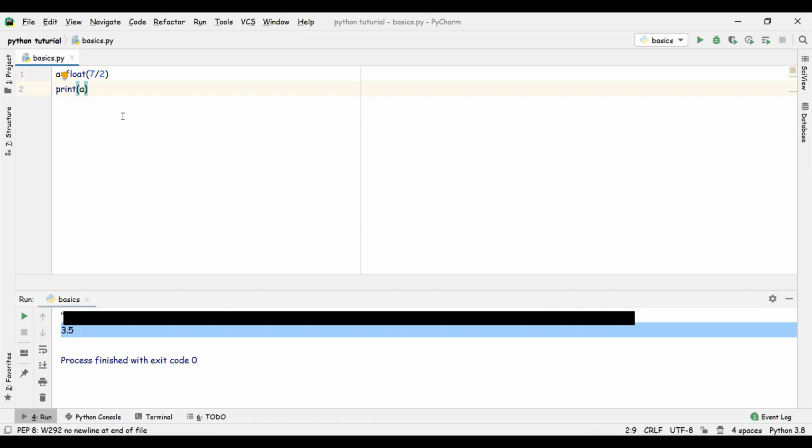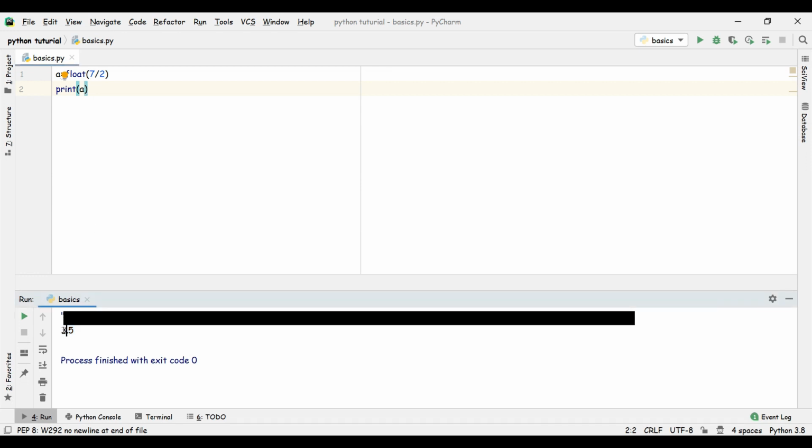So I think this part is clear for you guys. For int we get only the whole part, like 3 from 3.5, but once we use float we get 3.5.